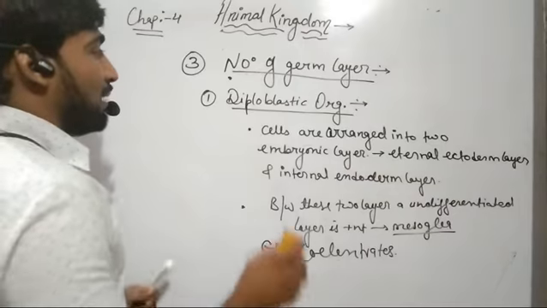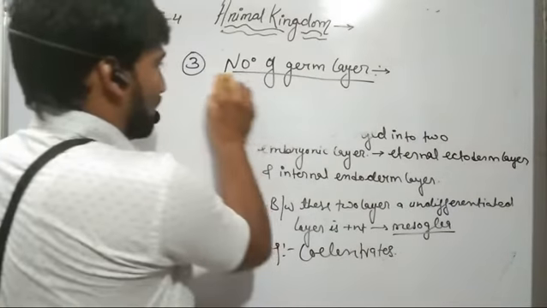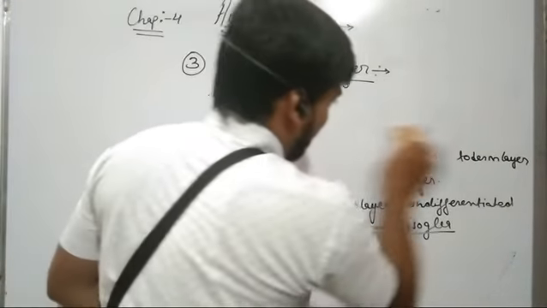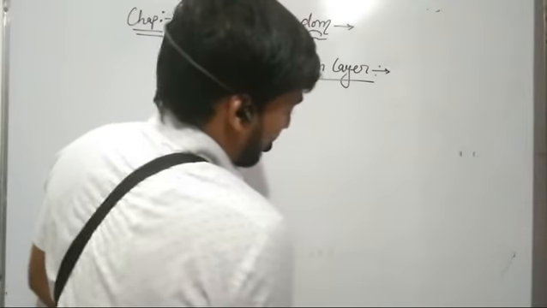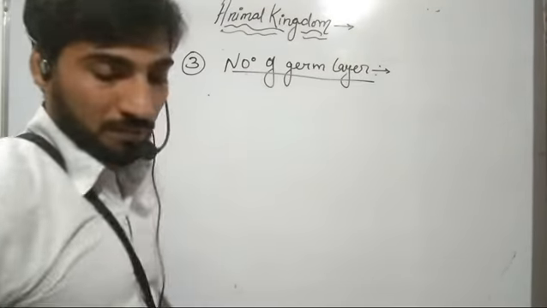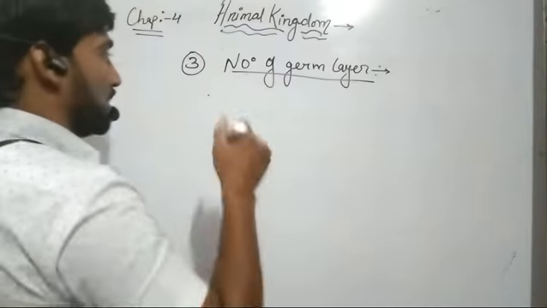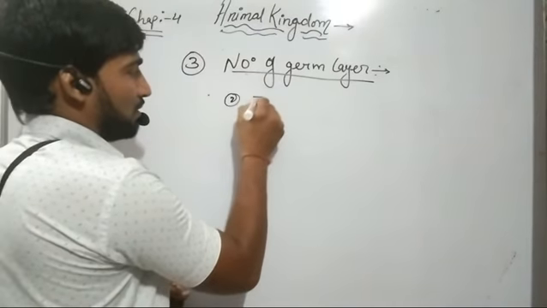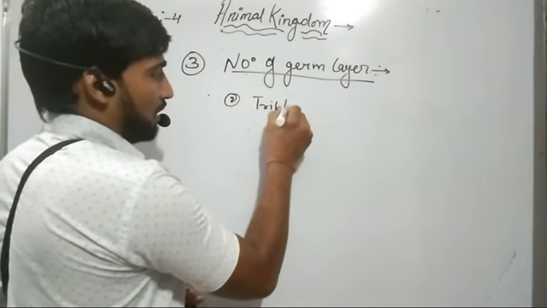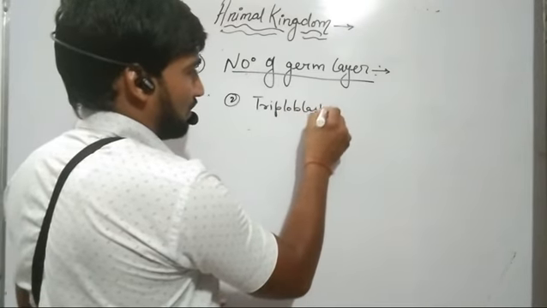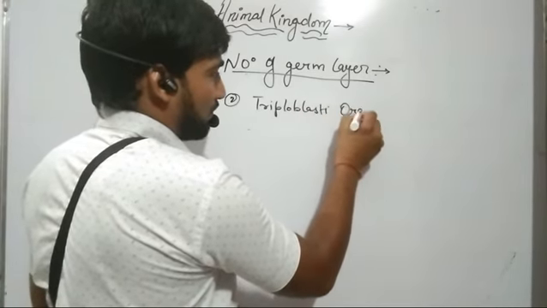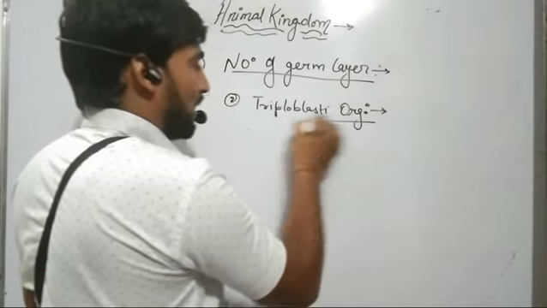Now, the second type of organism on the basis of number of germ layers includes the triploblastic organism.